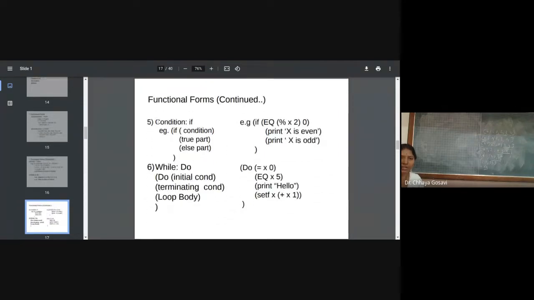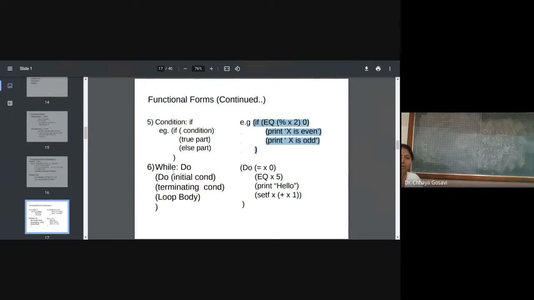Another function form is condition. Condition is implemented as if in Scheme, Python or Lisp. Here in Scheme, sir has explained this syntax. If is a keyword, then the condition, then the true part, then the else part, and everything should be in brackets. So here is an example. If I want to check whether x is even or odd, the condition is mod x 2. If mod x 2 is 0, x is even, else x is odd. So you can write conditional expressions like this.